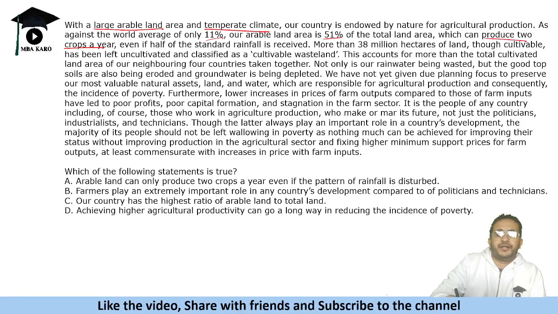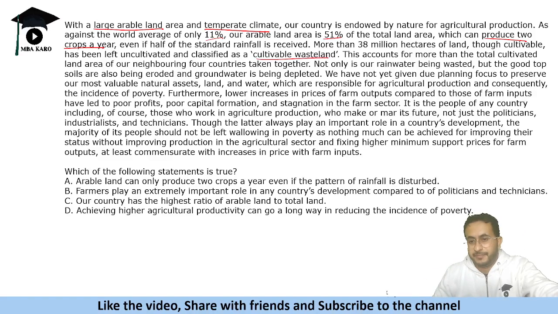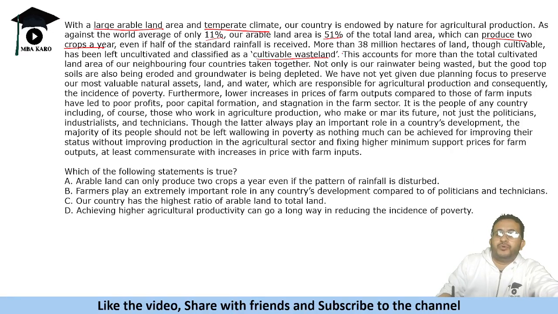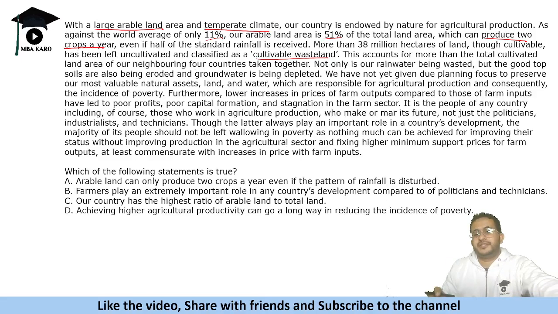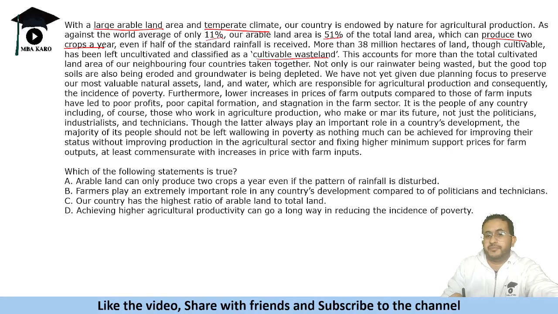So more than 38 million hectares of land, though cultivable, has been left uncultivated and classified as a cultivable wasteland. So basically, we have a lot of land in India which can be cultivated, but it is not utilized. That is why it is called cultivable wasteland. This accounts for more than the total cultivated land area of our neighboring four countries taken together. So our uncultivated land is more than that of our neighboring countries. Okay, so that means that our neighboring countries have less cultivation and our waste area is higher than the combined cultivation area of four neighboring countries.